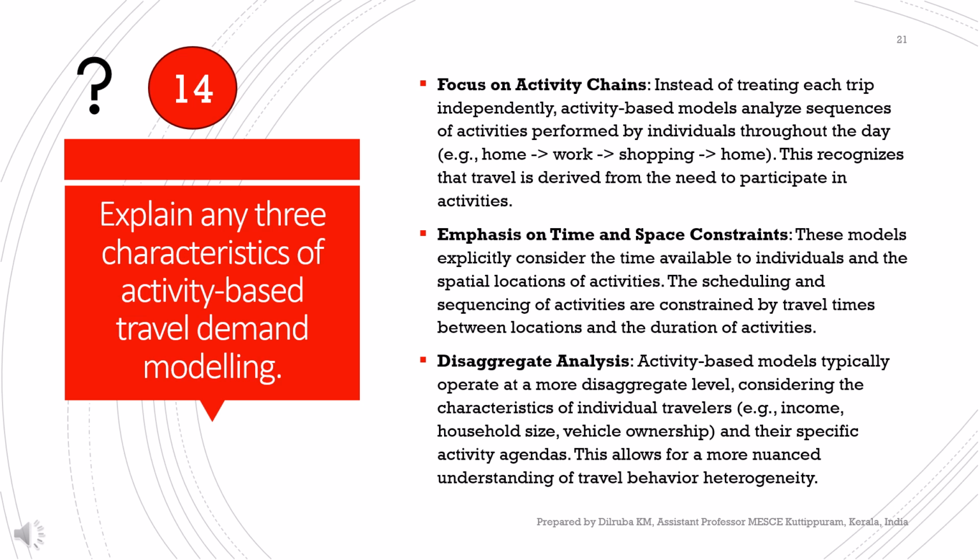It is a disaggregate analysis, since activity-based models typically operate at a more disaggregated level, considering the characteristics of individual travelers and their specific activity agendas. This allows for a more nuanced understanding of travel behavior heterogeneity.